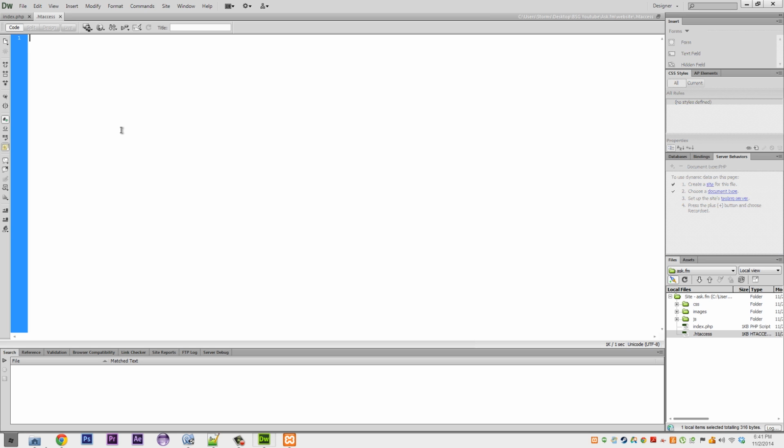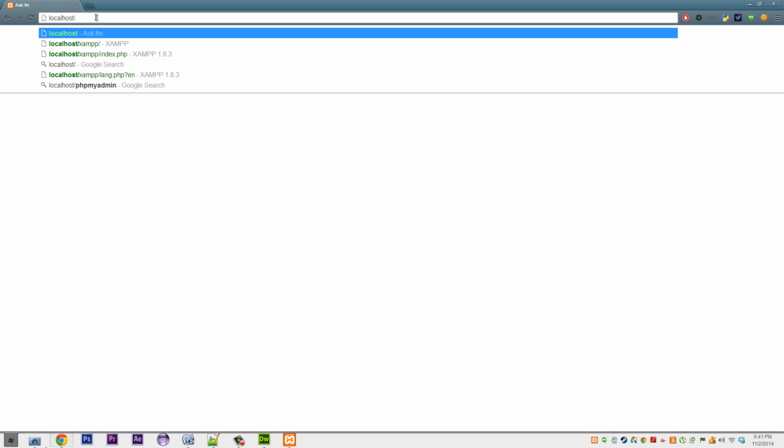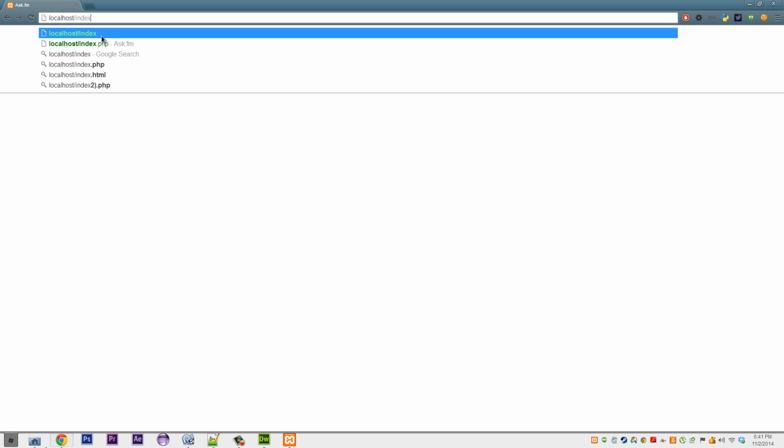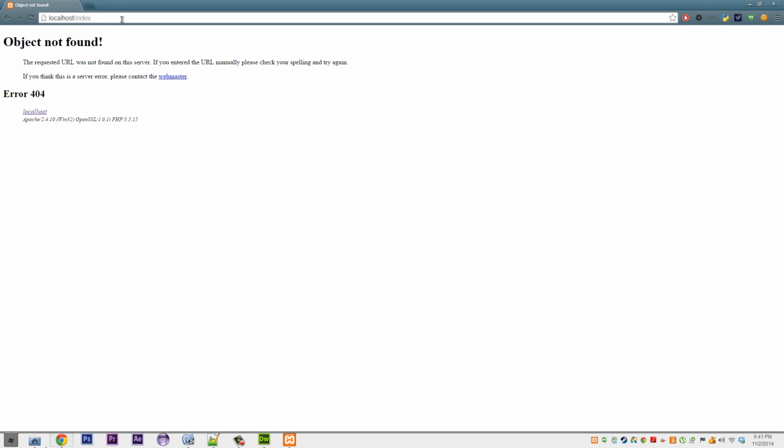So what we're going to do is write RewriteEngine on. We're just going to remove the .php extension from our website. So rather than seeing www.whatever.com/index.php, we only want to be able to see /index. And if you do that right now, it's going to come up with an error.